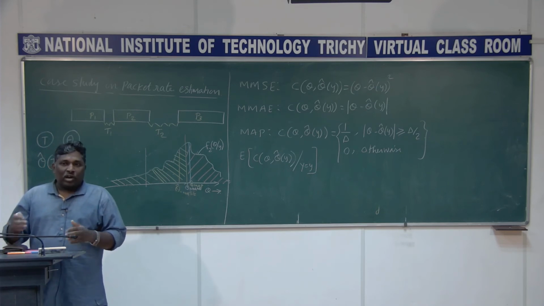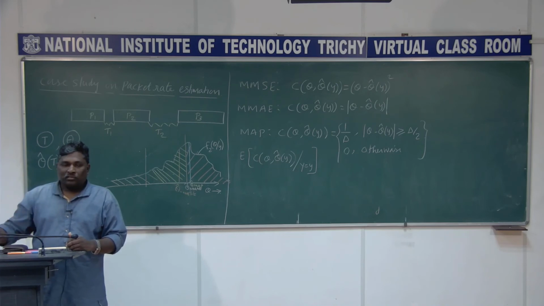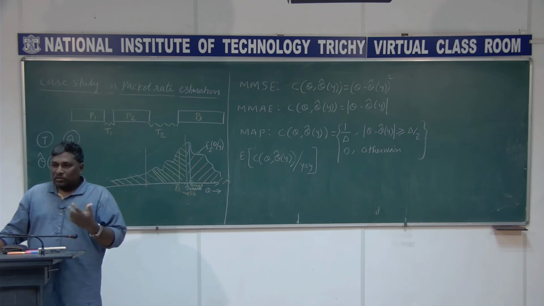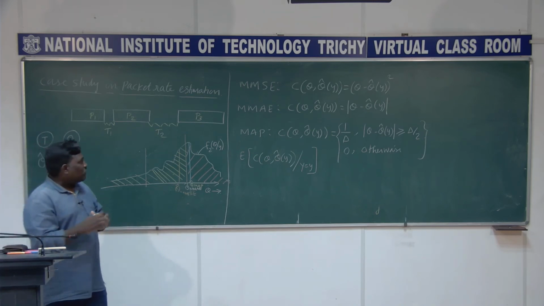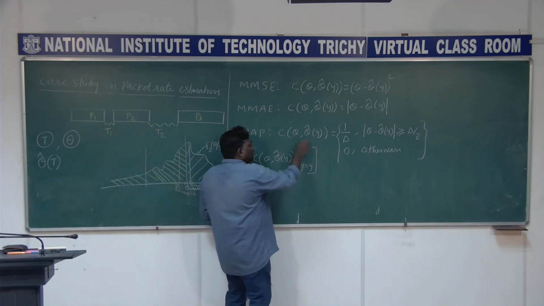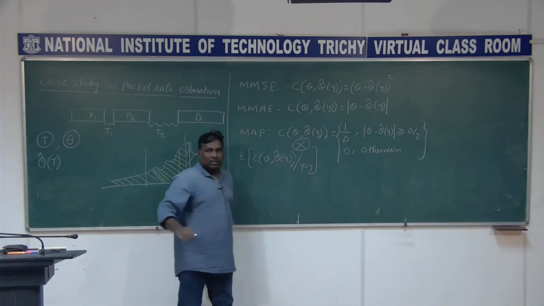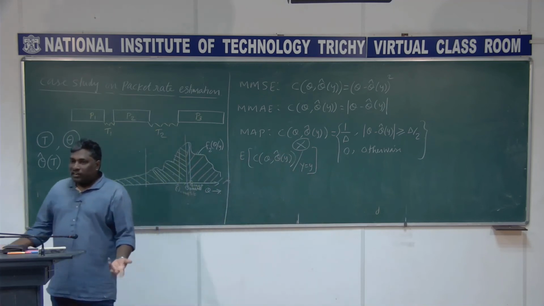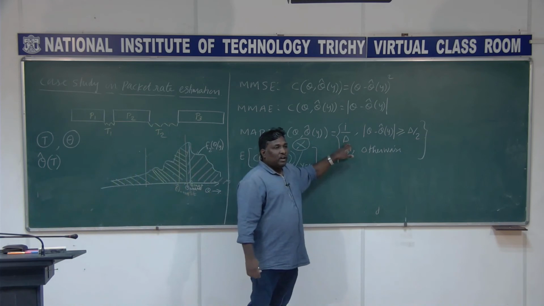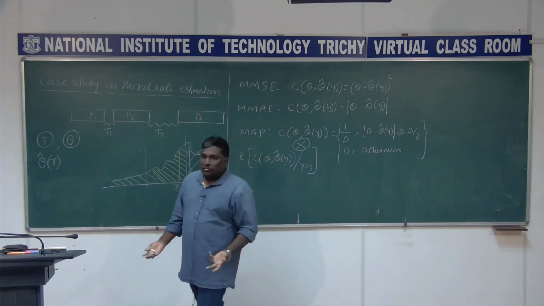When you have only discrete choices, I take the corresponding probability times the corresponding value. I can view C of theta comma theta cap of y as some random variable x, just for understanding. It is discrete because it takes either the value 1 by delta or 0.